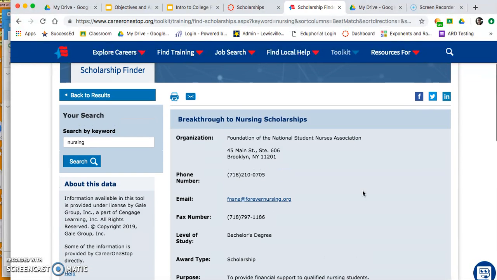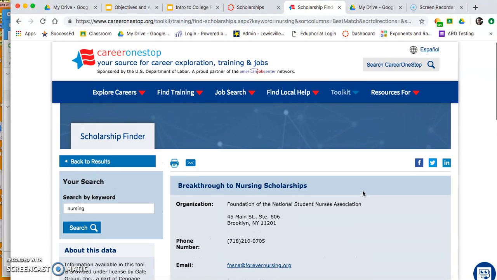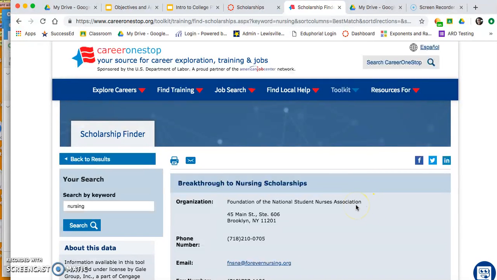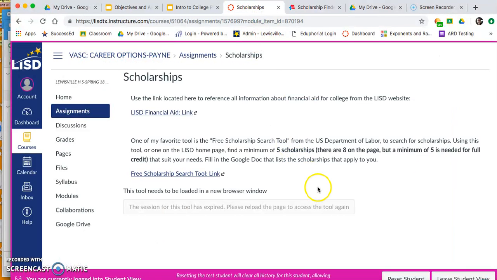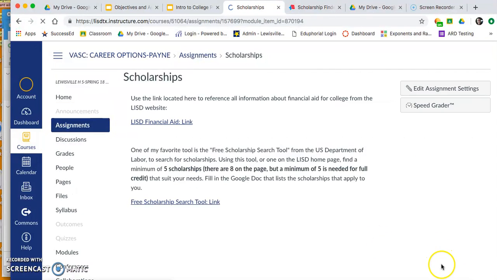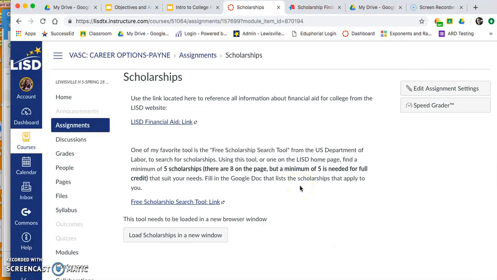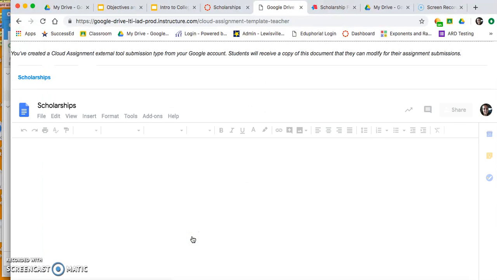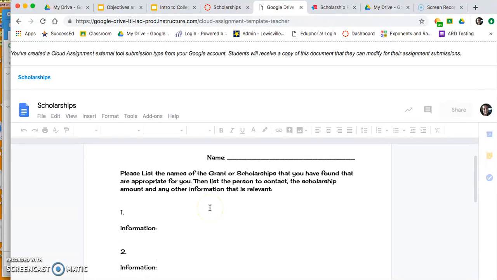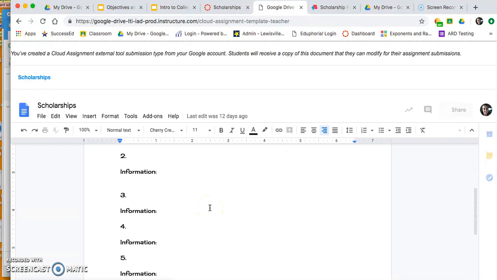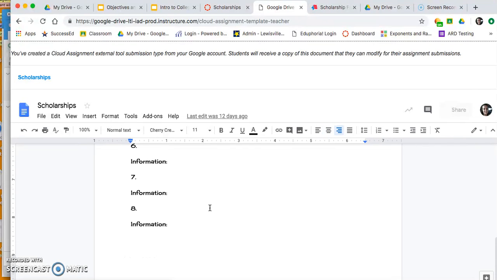So if you've looked at this one and you say, this looks like one that would possibly apply to me, what I want you to do is on your scholarship, my apologies, I'm going to have to leave student view for a second. On your scholarship assignment, this will now load for you because I will have it up for you for tomorrow. You're going to go and click on that. And you will see an assignment so that you can list out all of the information for different scholarships.